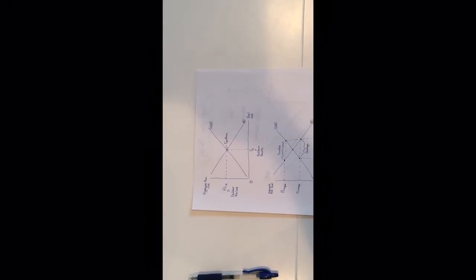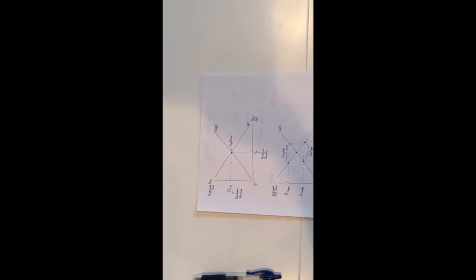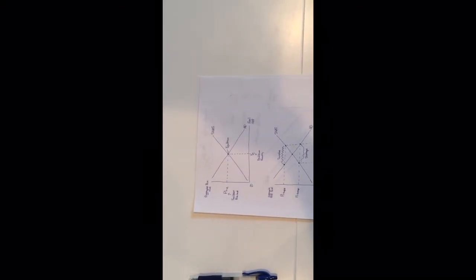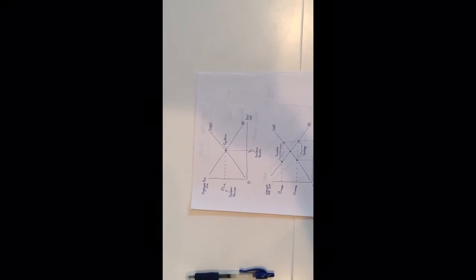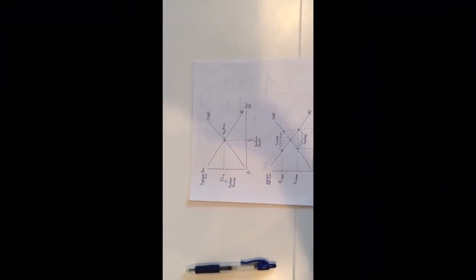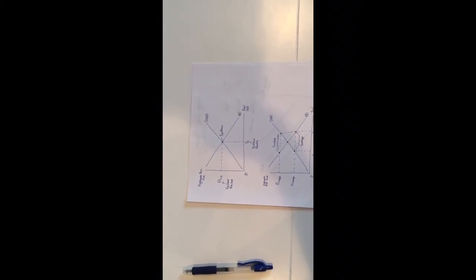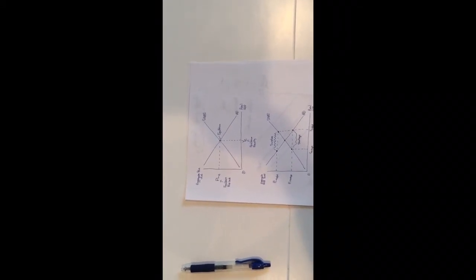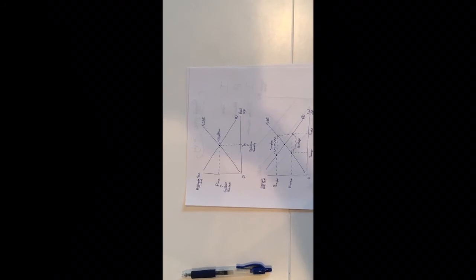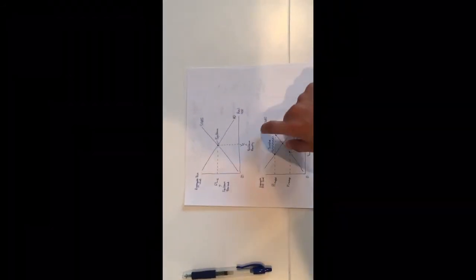Now I'm going to teach you about the actual graph. As you can see, on the y-axis is the aggregate price level of all goods in the market. On the x-axis is the real GDP of the market. This point here where the supply and demand curves intersect is called the equilibrium. At equilibrium, the supply and demand are equal to each other, giving you the equilibrium price and equilibrium quantity.